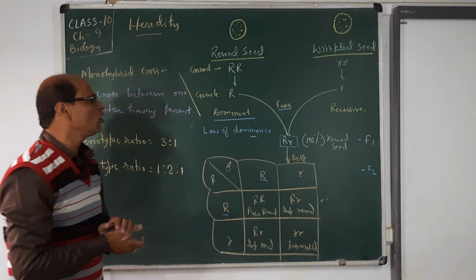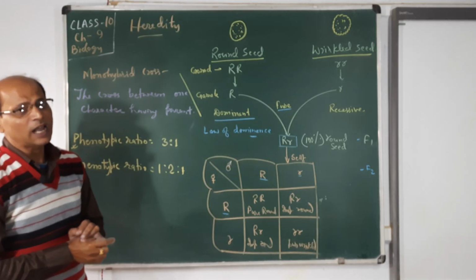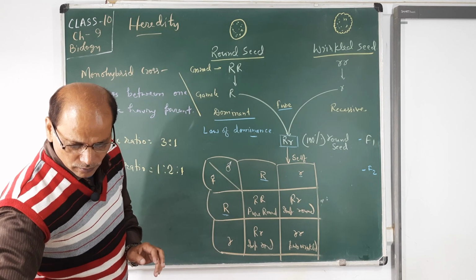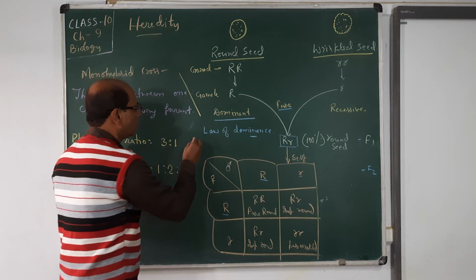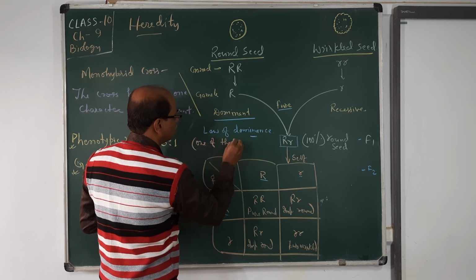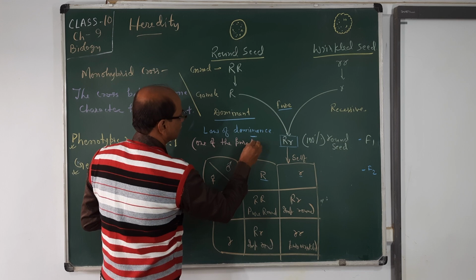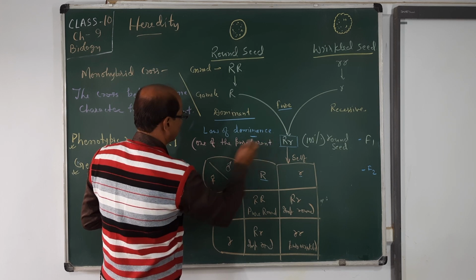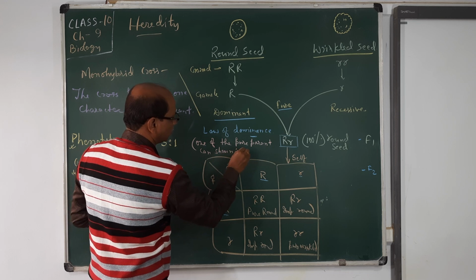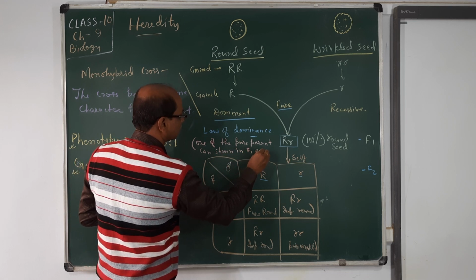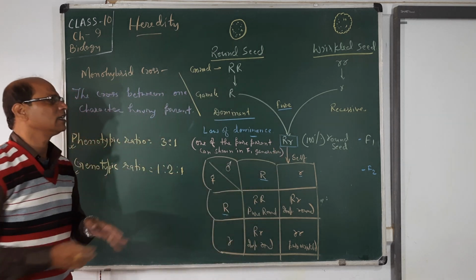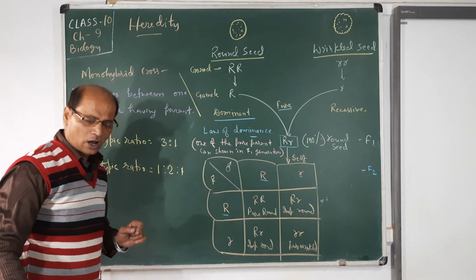So one of the pure parents shown in the F1 generation is called the law of dominance. Understood?